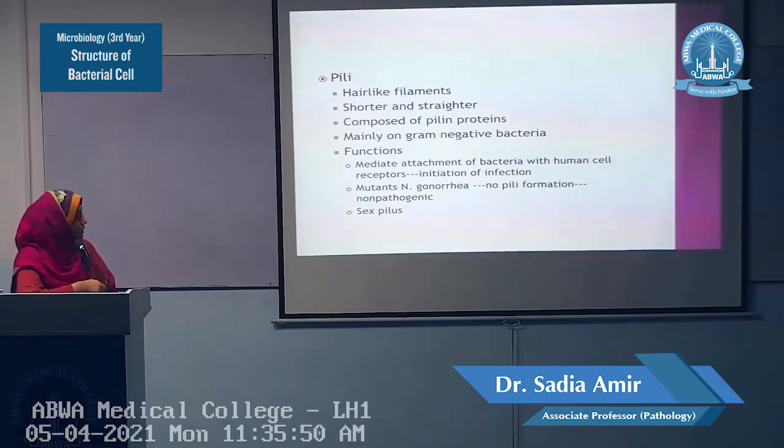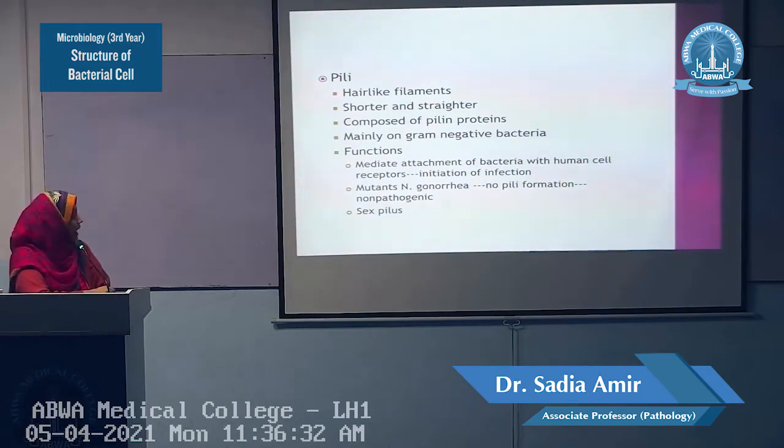And this attachment process or adherence process, any structure of the bacteria which will help the bacteria to attach or adhere with human cells, human mucosal cells or human epithelial cells, or with human inert structures like prosthetic valves, catheters, prosthetic joints, any inert structures, any structure which helps in this attachment will be very important for the virulence of that bacteria.